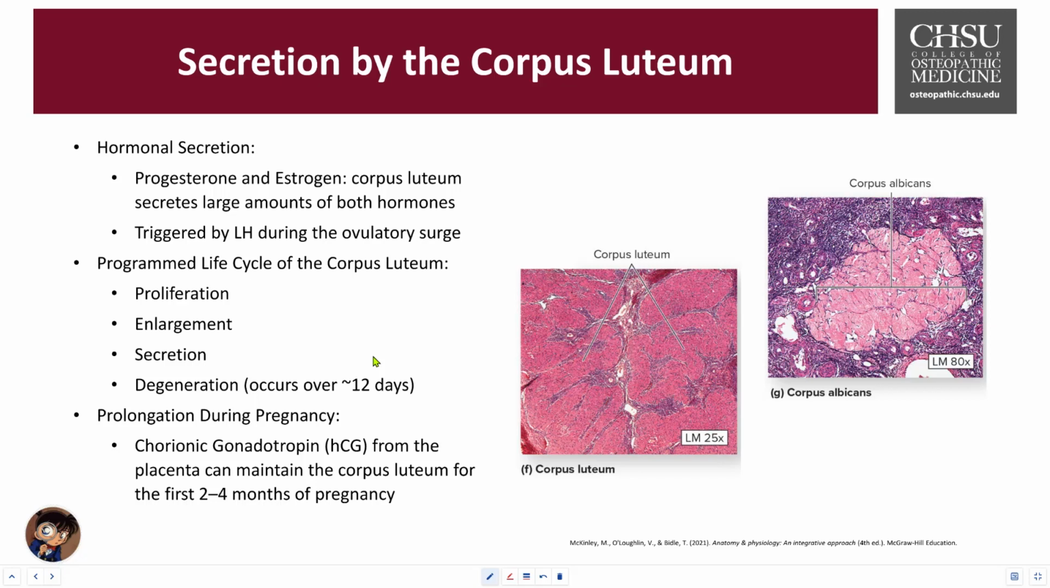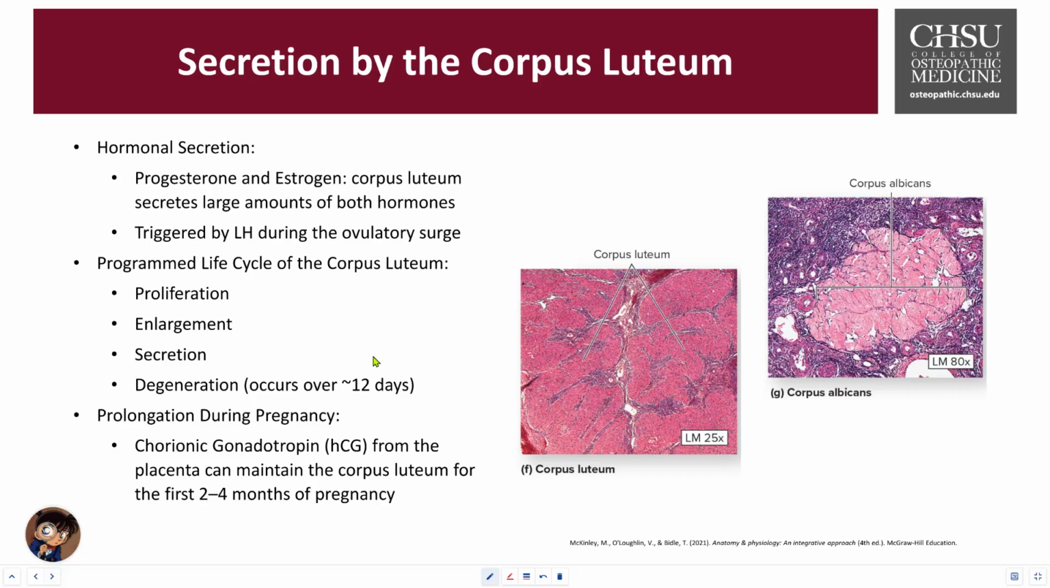There's a programmed life cycle of this corpus luteum. It lasts about 12 days. It begins with proliferation. That's the phase where the cells divide and the luteinizing granulosa cells and the theca cells form into the functional corpus luteum. Enlargement occurs. The cells begin to be more vascularized, increasing support and producing more hormone output.